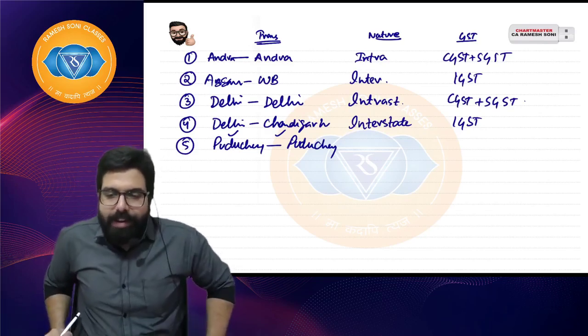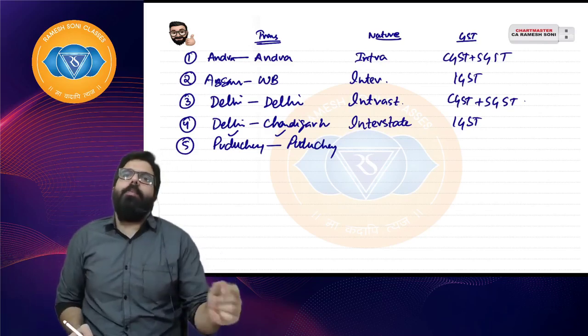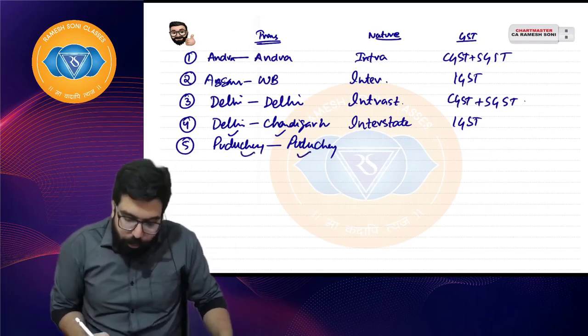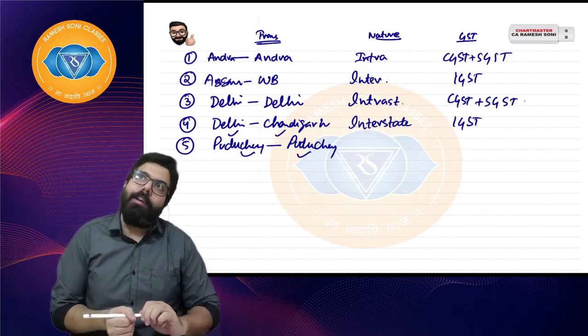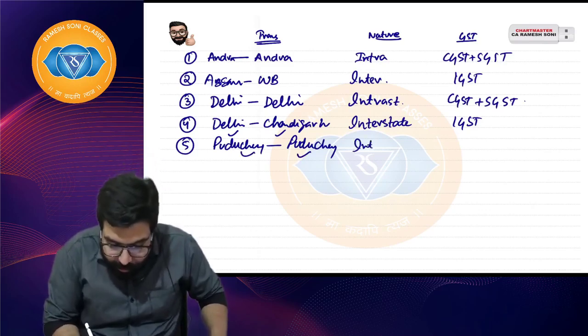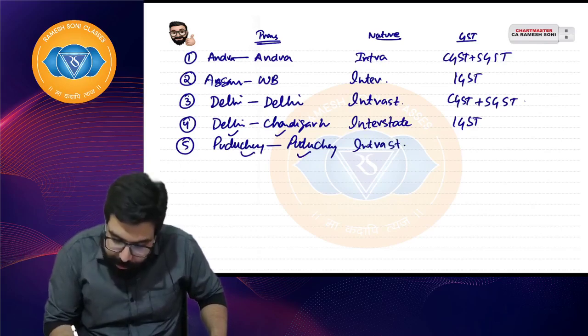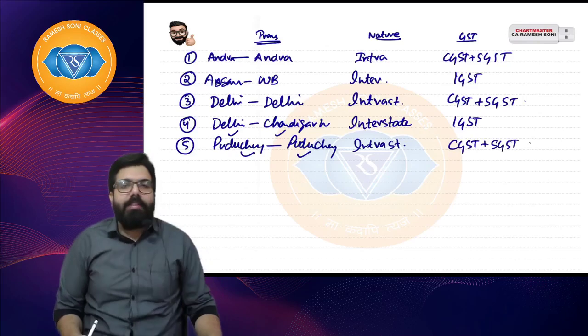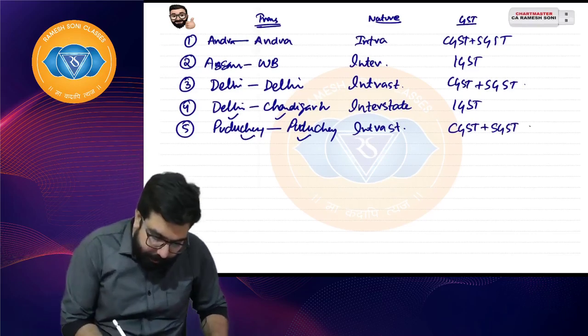Right, tell me quickly what will be the answer. Puducherry to Puducherry. Quickly tell me. Sir, Puducherry to Puducherry. Intrastate or inter-UT? Sir, actually Puducherry, no, Pondi is a state. So I will say it is intrastate. Intrastate means CGST plus SGST. I hope everyone is clear. Can we go ahead? Sir, next.